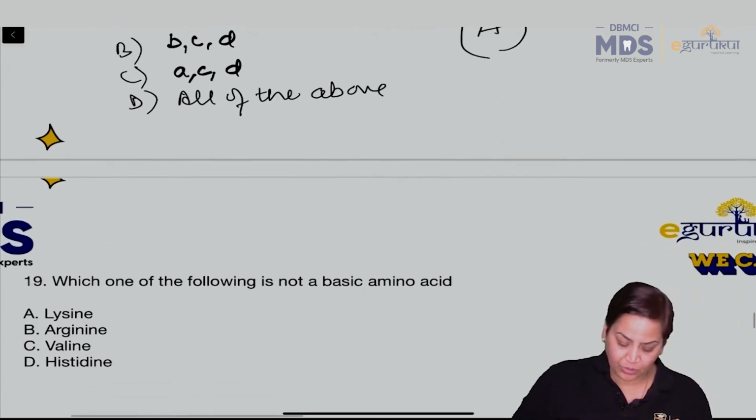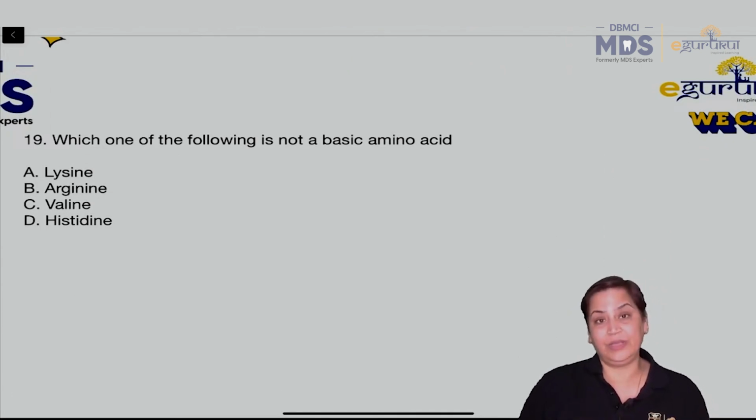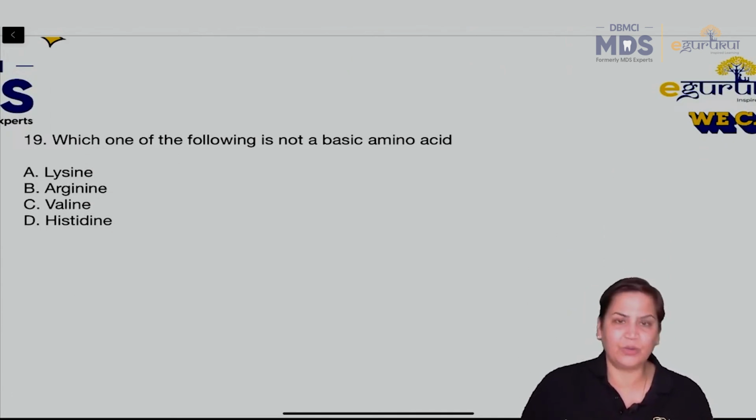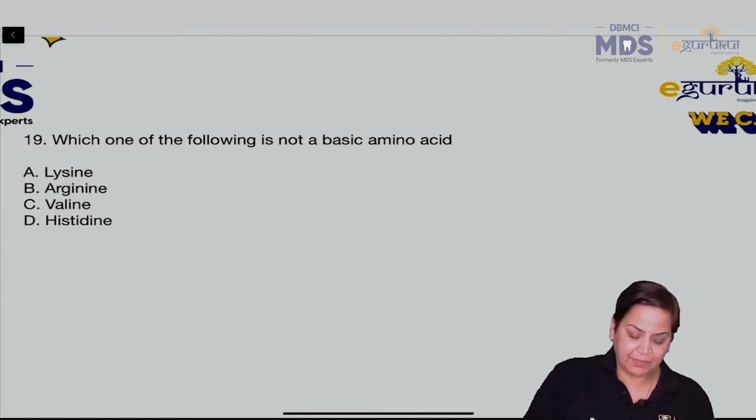Then moving on to the next question, which one of the following is not a basic amino acid? This is a very simple question. All of you can answer it. Which one is not basic among these: lysine, arginine, valine and histidine? Simple. Valine. Valine is not a basic amino acid, isn't it?